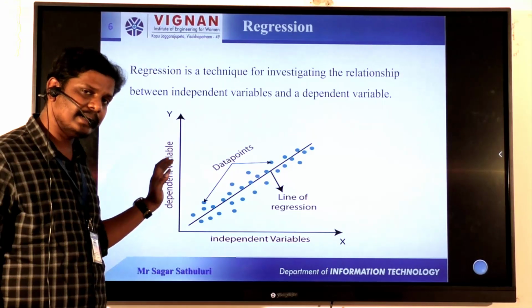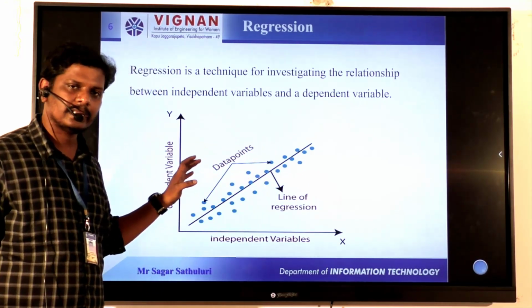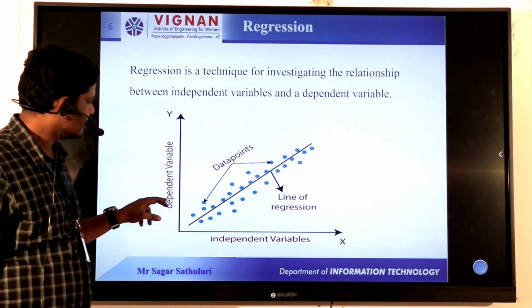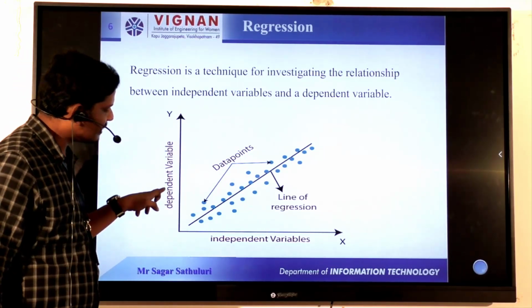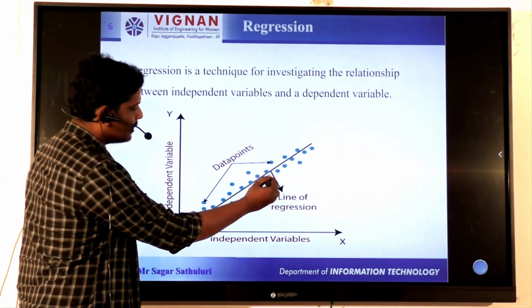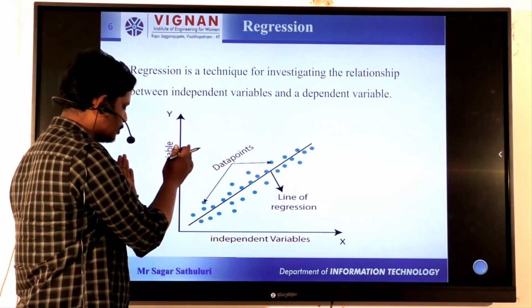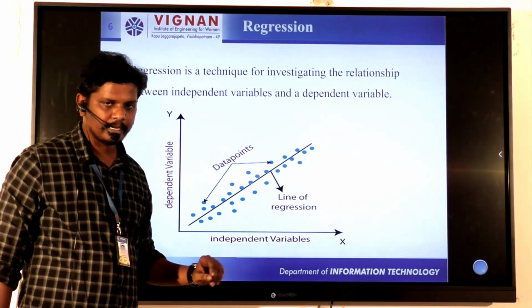Based on the dependent we can predict the independent, and based on the independent we can predict the dependent. That comes under regression. If you observe, the dependent variable is on the y-axis and the independent variable on the x-axis, and there are data points. We draw a line and separate the data points with respect to the dependent and independent variables.